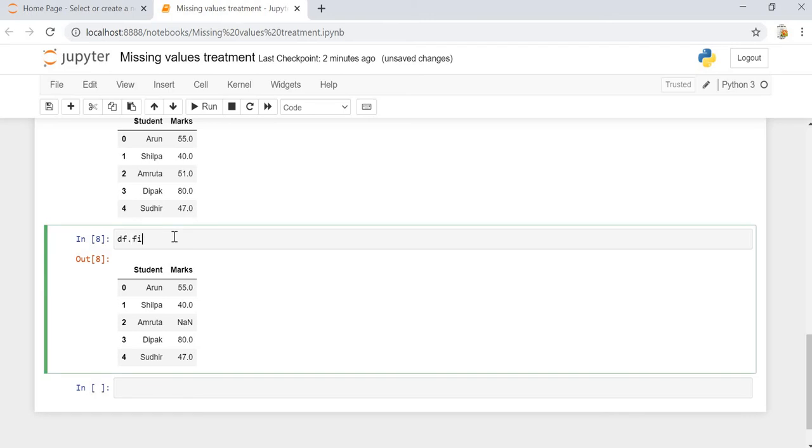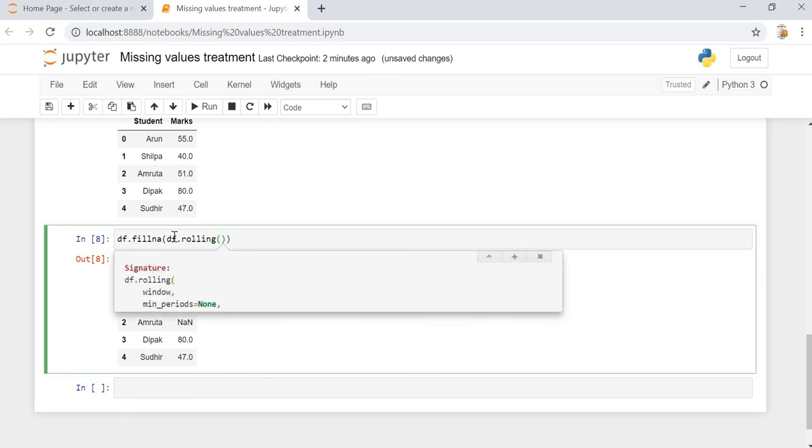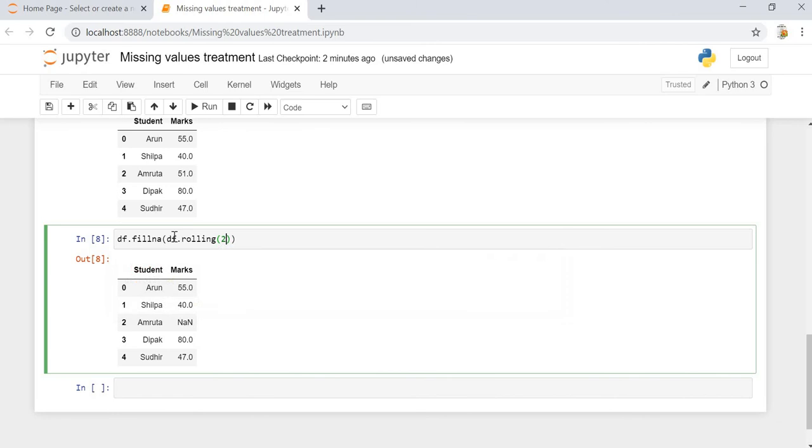For that, we can do df dot fill NA and df dot, we already have a method called rolling, right? Inside rolling, we can see that the first parameter is window. Window is how many data points we want. That is 2, because we want Shilpa and Deepak's average.